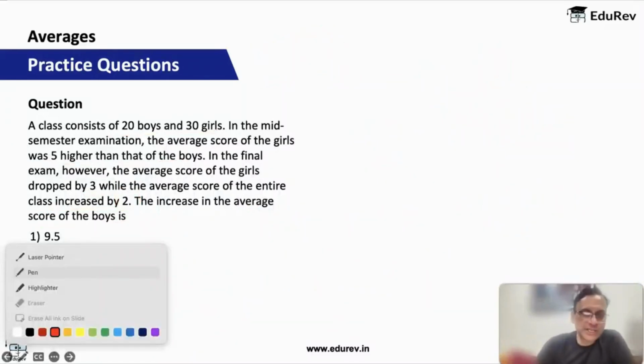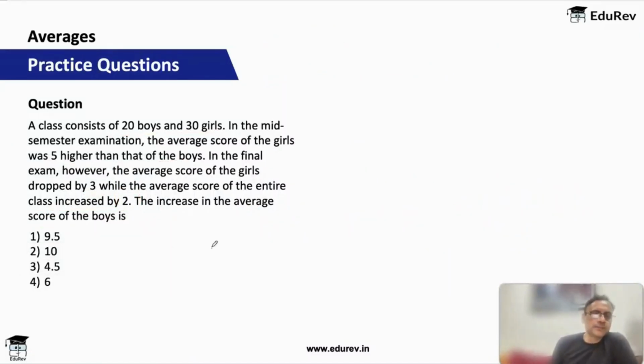Okay, so let's do this next question. A class consists of 20 boys and 30 girls. So boys are 20, girls are 30. In the mid-semester, the average score of the girls was 5 higher than the boys.